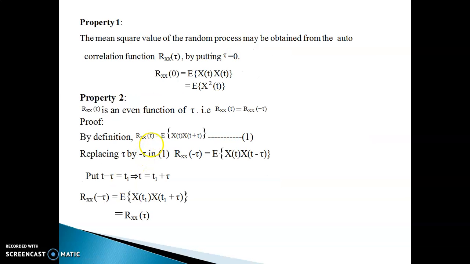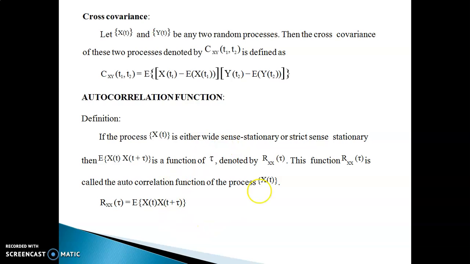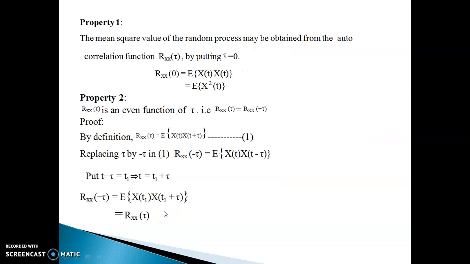Now, we see some important properties of autocorrelation function. The first property is the mean square value of the random process may be obtained from the autocorrelation function by taking tau equal to 0. To prove this, you consider the definition of autocorrelation function, which is this. There you take tau equal to 0. So, you are getting x of t multiplied with x of t, which is x square t. So, Rxx of 0 equal to expectation of x square t.